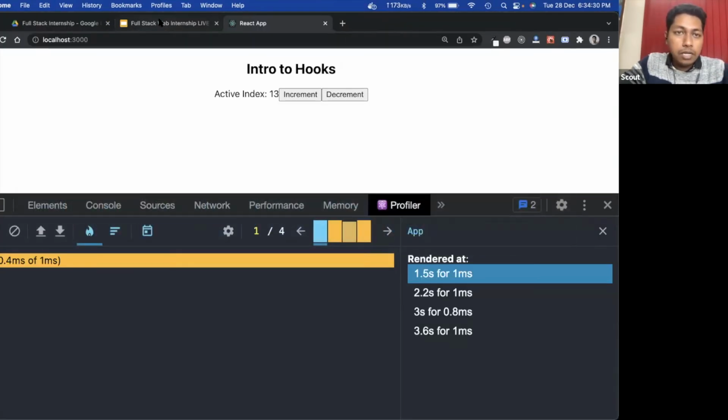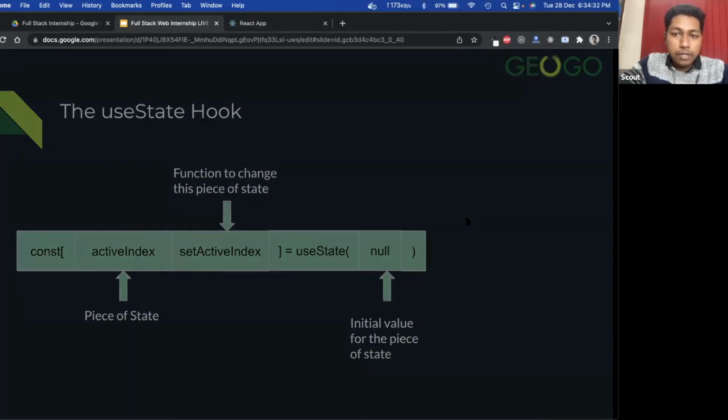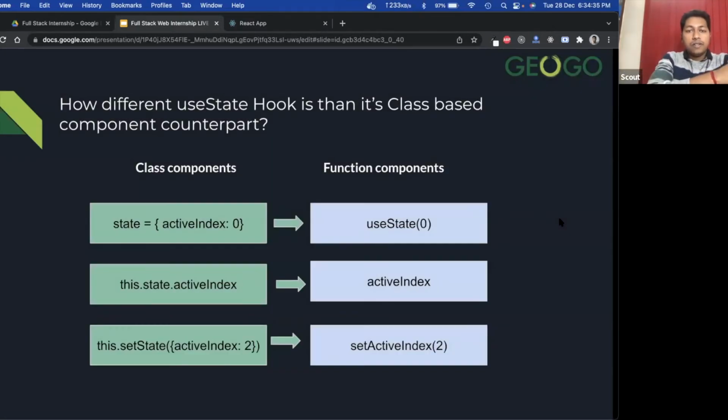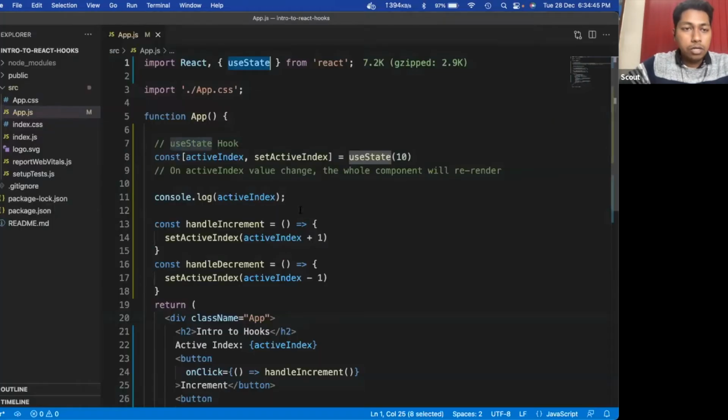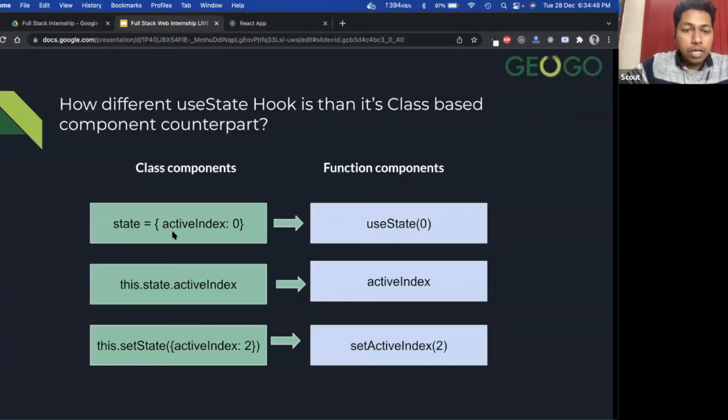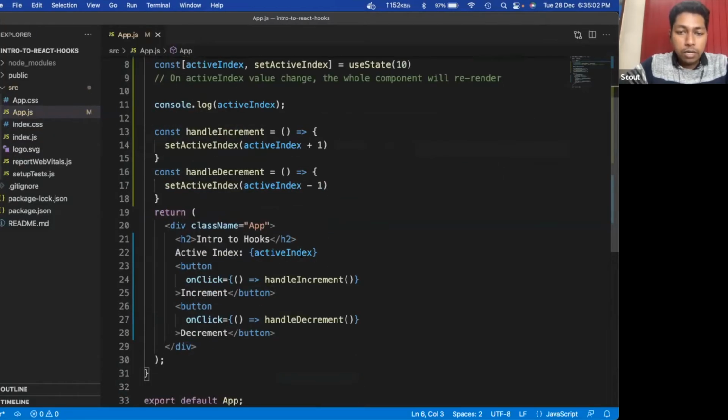Let me go back to my presentation once again. Now we have a similar class-based component implementation. In a class-based component, we have to define the state, like state is equal to active index is 0. To print the value, in the functional component we can directly use this active index constant in our code.